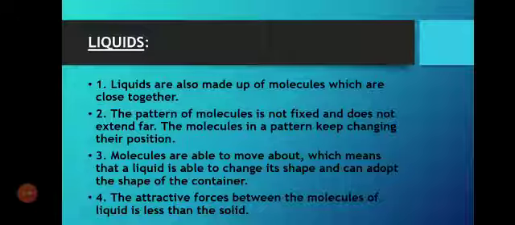If you put a liquid in a glass, it takes the shape of the glass. If you put it in a bowl, it takes the shape of the bowl. The attractive force between the molecules of a liquid is less than in the solid.